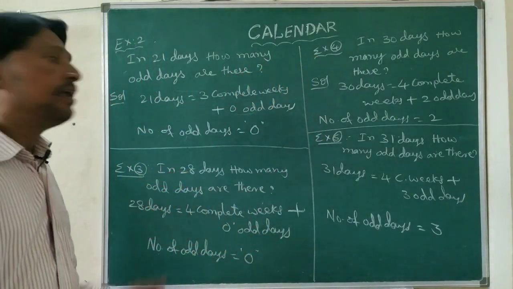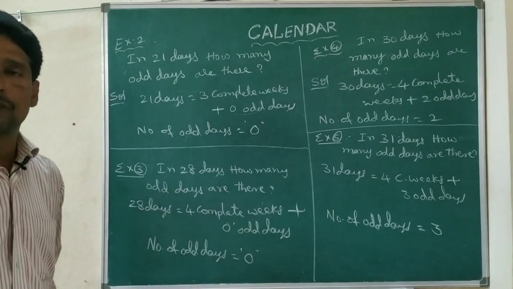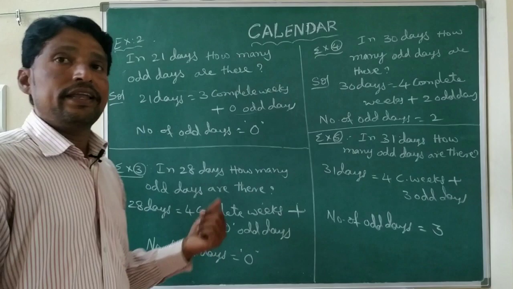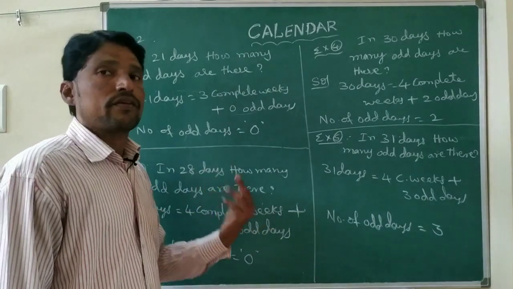28 means here it is the month of February. In the month of February we have 28 days. It is a non-leap year, meaning an ordinary year.